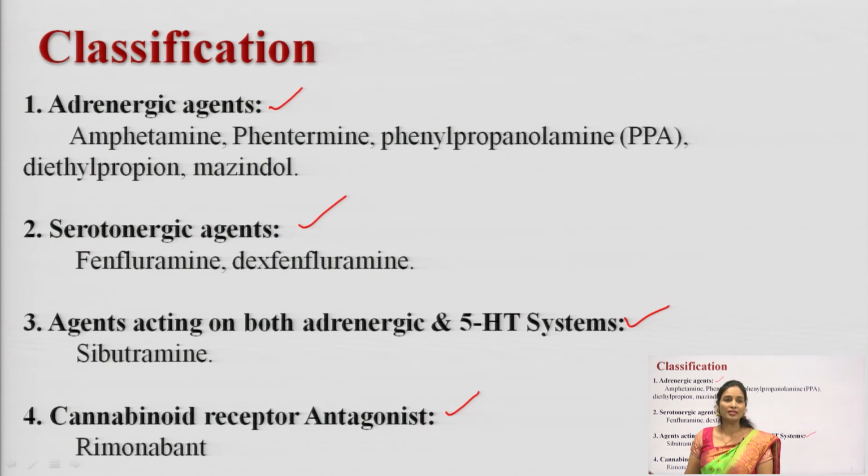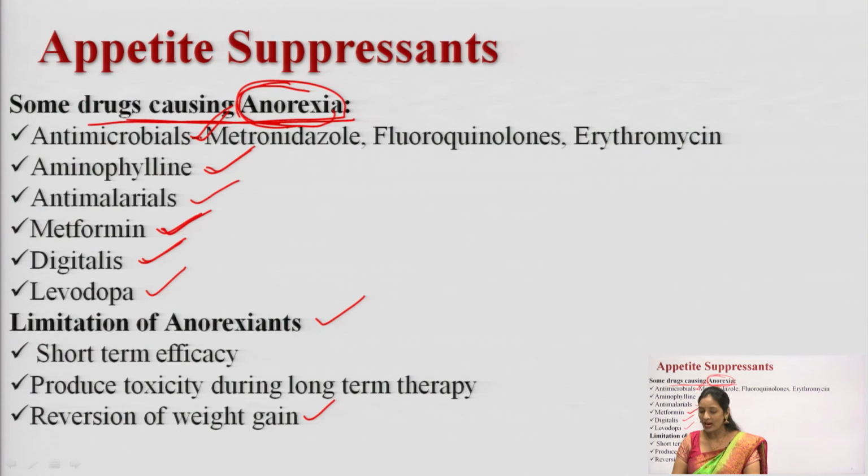These are the main classification of the drugs. Here we have seen 4 types of drugs. What are the 4 types of drugs here? One is adrenergic agents, the second is serotonergic agents, the third is agents that act on both the adrenergic and serotonergic systems, and finally cannabinoid receptor antagonists. These are the drugs that fall under appetite suppressants. After that we discussed the appetite suppressant drugs.